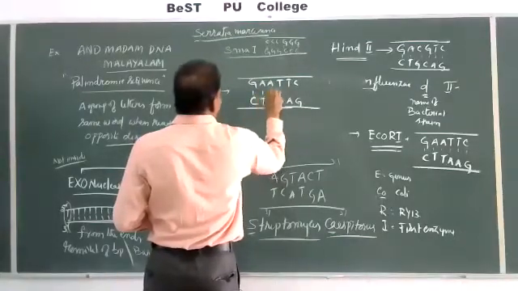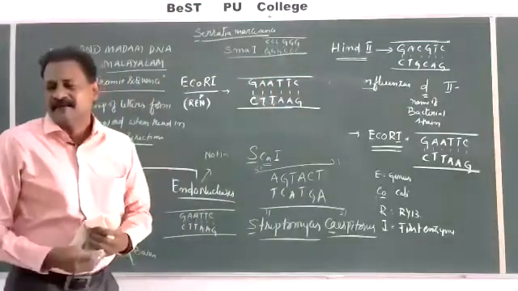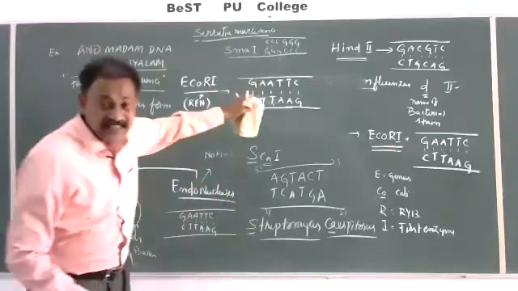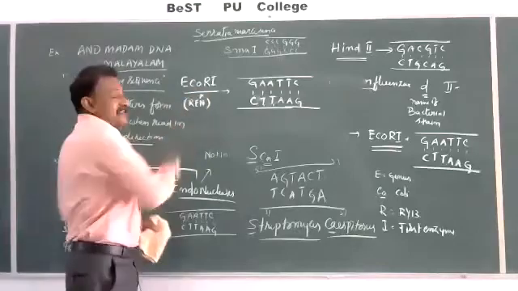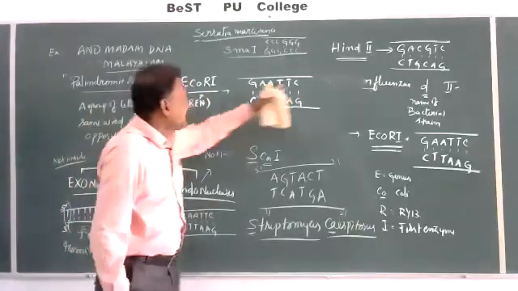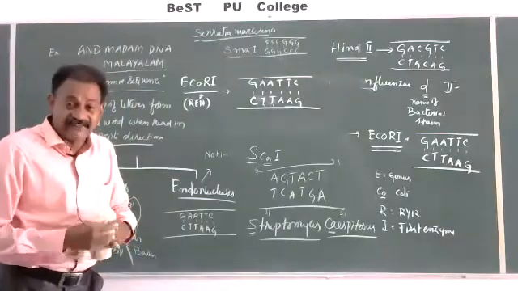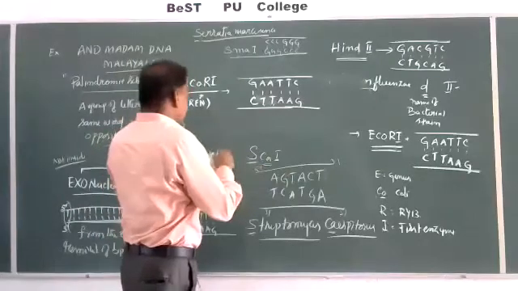GAA-TTC, wherever this sequence is available in the DNA of any organism, when we employ the EcoRI enzyme, it will inspect both the strands of the DNA. It will identify specific sequences. They are nothing but this.